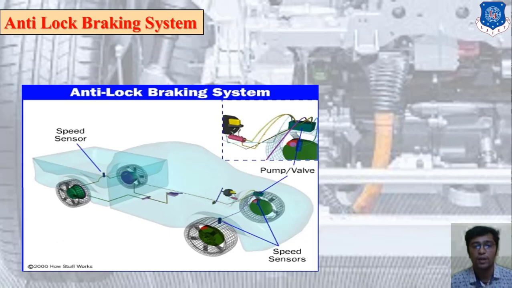So here I have attached one image related to the anti-lock braking system. There is one speed sensor at the rear part. You can find one speed sensor at the front part as well. Basically the anti-lock braking system is an anti-skid braking system used on aircraft and on land vehicles. So this is the concept of ABS. Right. So move forward to the next slide.